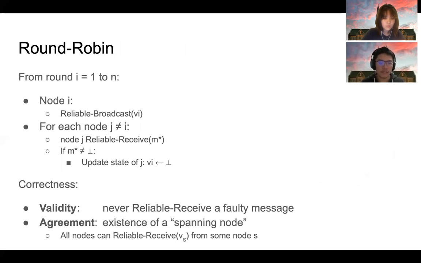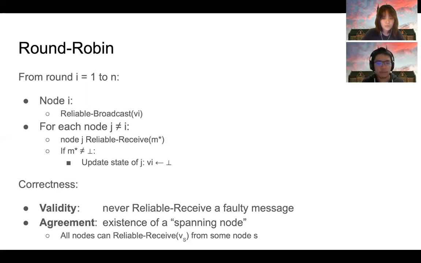With these properties, we can propose our first and simple algorithm, the round-robin algorithm. The idea is easy. In each round i, node i reliably broadcasts its current state V_i. And for every other node, if it reliably receives a non-empty message M*, then it updates its local state to M*. This process is repeated for all N nodes.